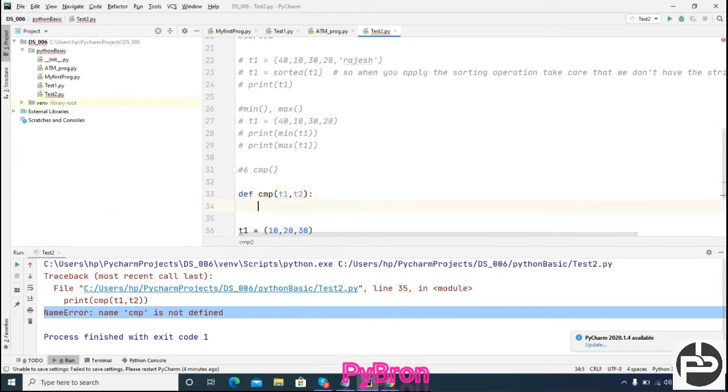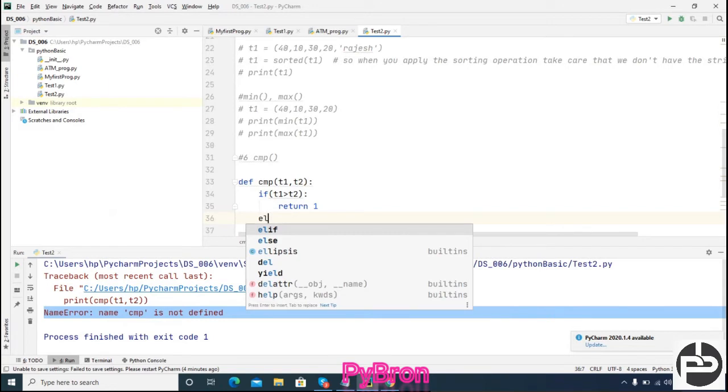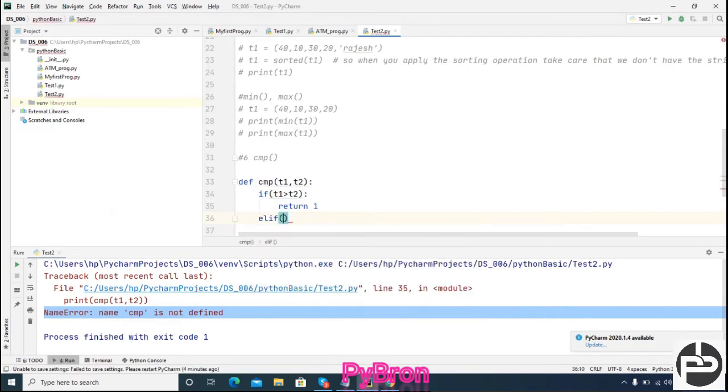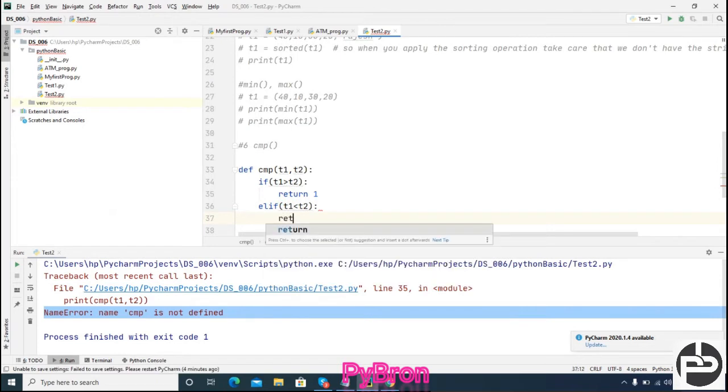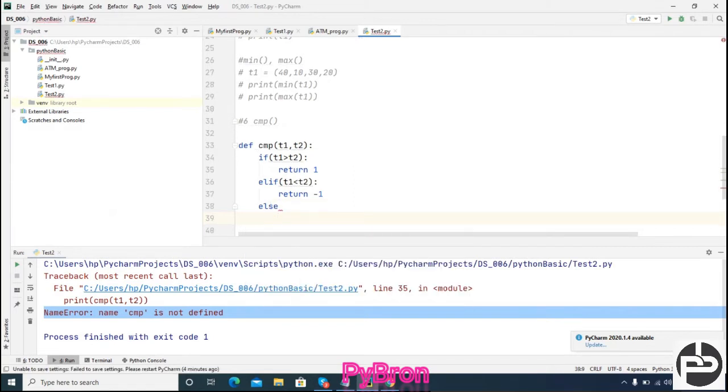And now let's suppose if t1 is greater than t2, then what should it return? It should return 1. Elif t1 is less than t2, then it will return -1. And if both objects are the same, then what should it return? 0.